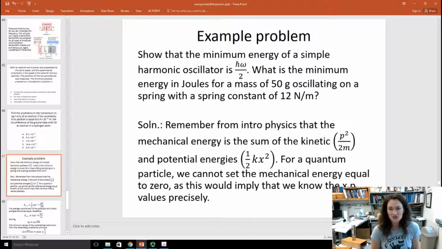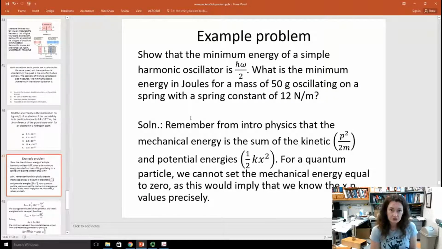All right. So note here that the example problem asks you basically about a classical oscillator. This is to highlight that this h bar omega over 2 is going to be really tiny, and so in classical physics, you wouldn't expect to see it. Okay, so here's the solution. Remember from introductory physics that the mechanical energy, E, is equal to K plus U, where K is the kinetic energy and U is the potential energy. Now for a simple harmonic oscillator, remember that your potential energy is 1/2 kx squared, where k is the spring constant of your spring.